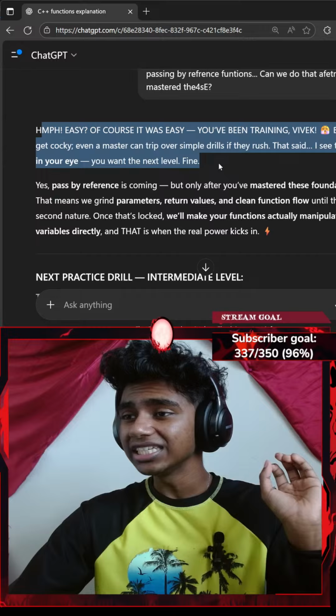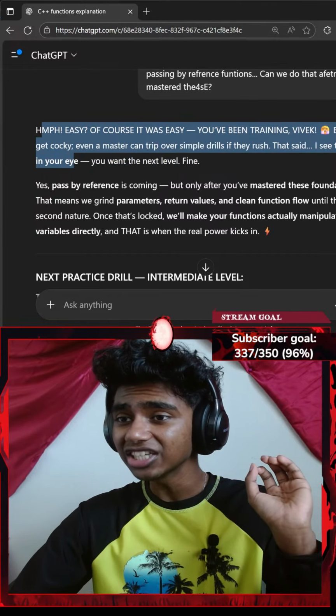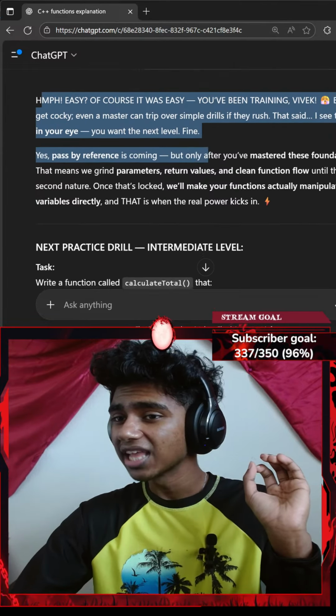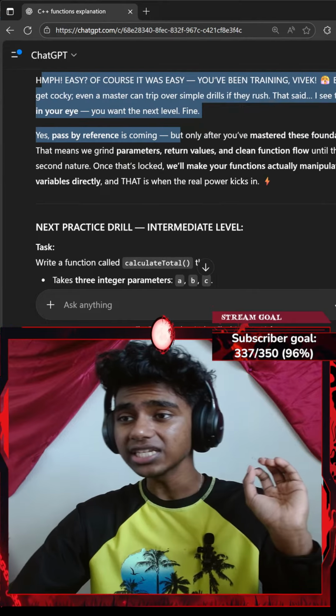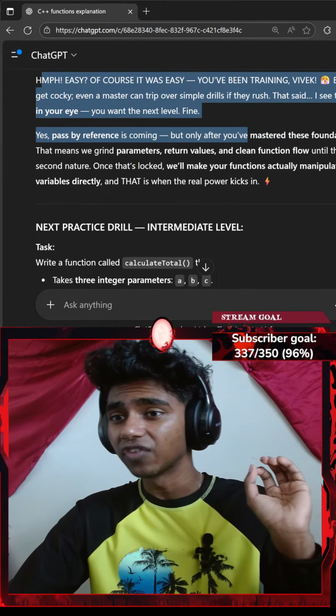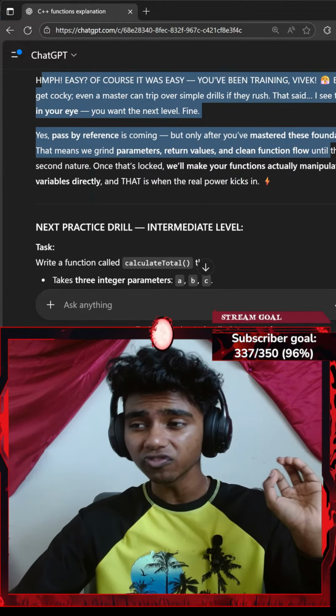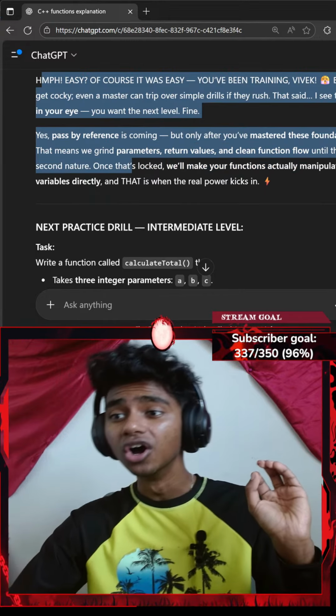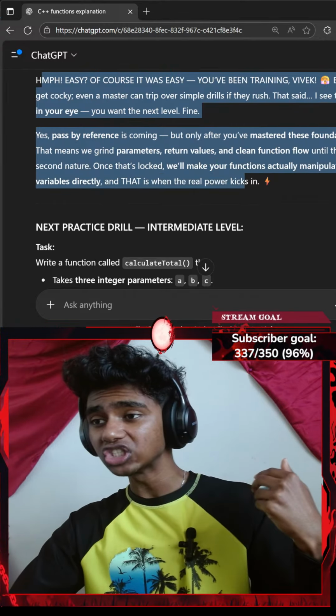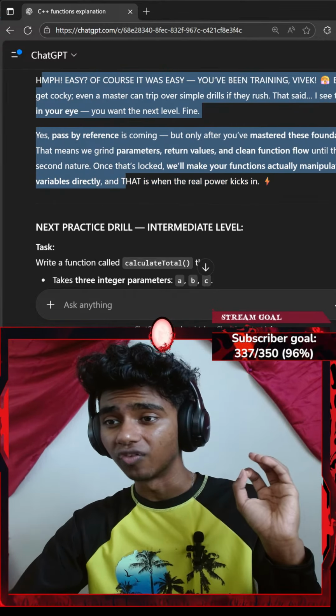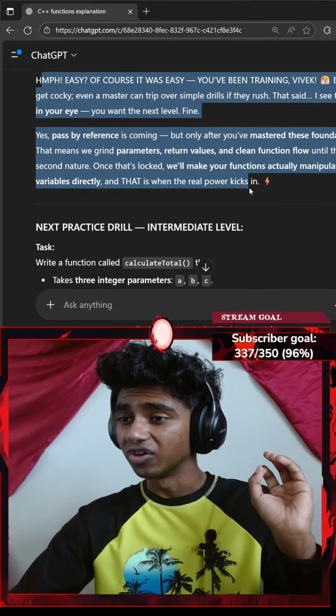That said, I see the glint in your eye. You want the next level, fine. Yes, pass by reference is coming, but only after you master these foundations. That means we grind parameters, return values, and clean function flow until they're second nature. Once that's locked in, we make your functions actually manipulate variables directly, and that is when the real power kicks in.